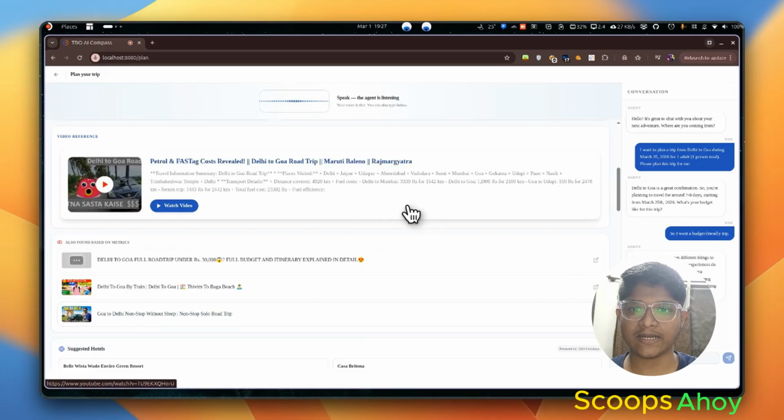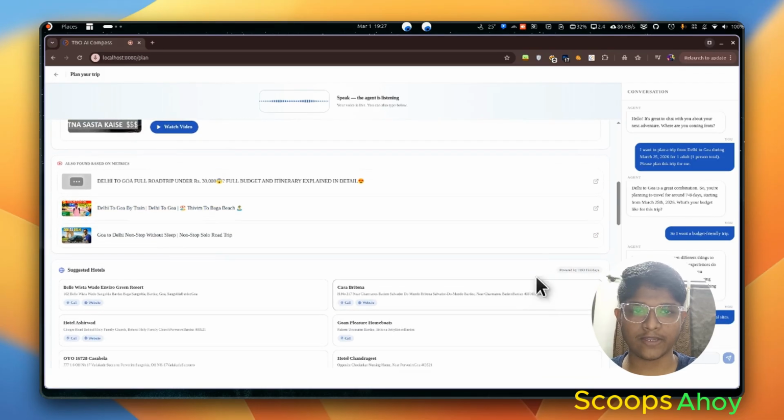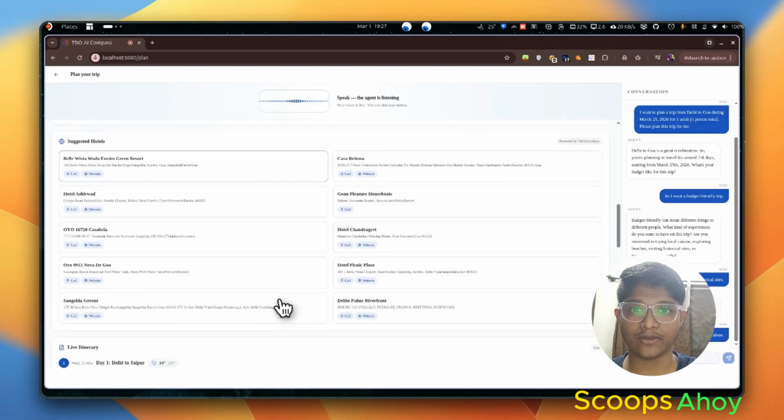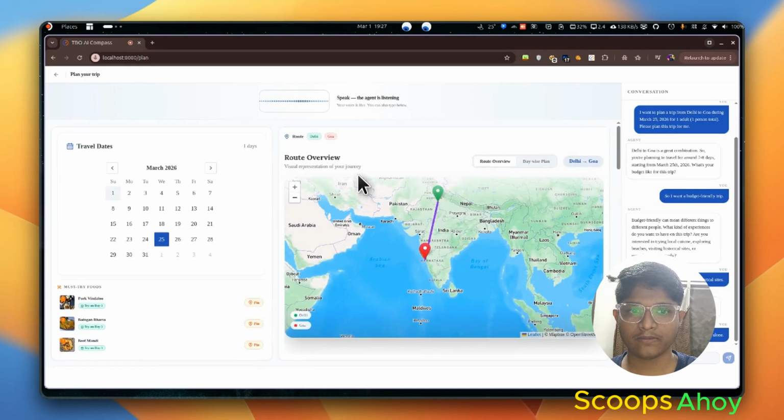Immediately you can see that it pulls up relevant YouTube videos, ranks them based on engagement metrics, and gives you the best plan out of that video. Apart from that, it also suggests hotels based on the TBO API in real time, fetching the relevant places that you can go to.